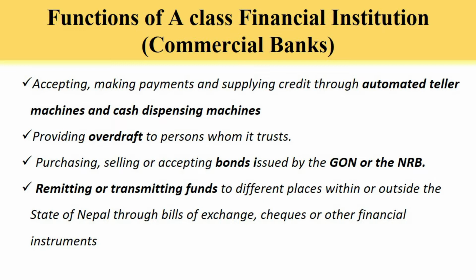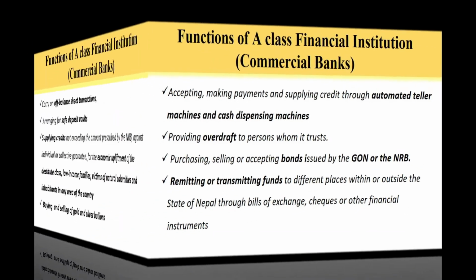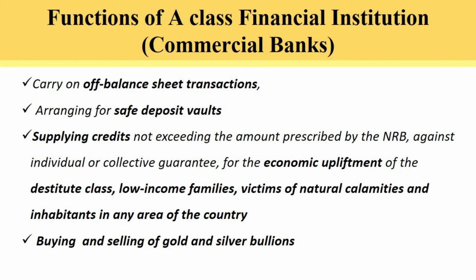transmitting funds to different places within or outside the state of Nepal through bills of exchange, checks or other financial instruments. Likewise, carrying on off-balance sheet transactions, arranging safe deposit vaults, supplying credits not exceeding the amount prescribed by Nepal Rastra Bank against individual or collective guarantee for the economic upliftment of the destitute class, low-income families, victims of natural calamities and inhabitants in any area of the country, buying and selling of gold and silver bullion. Now, these are all the functions of commercial banks.